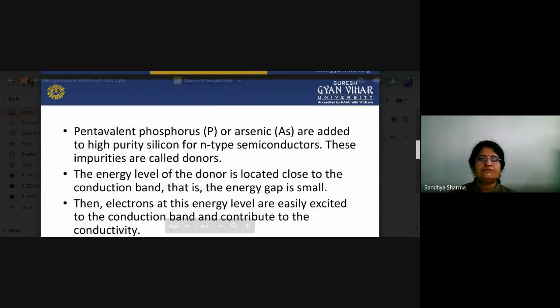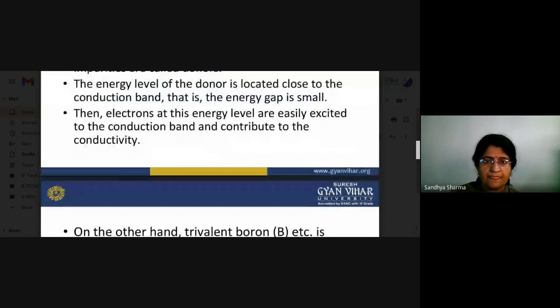So pentavalent phosphorus or arsenic are added to high purity silicon for N-type semiconductor, and these impurities are called donors. The energy level of the donor is located close to the conduction band. That is, the energy gap is small. Then electrons at this energy level are easily excited to the conduction band and contribute to the conductivity.